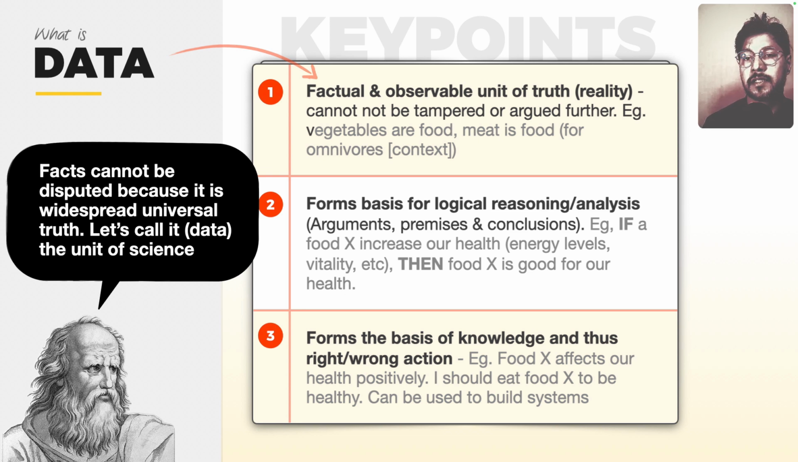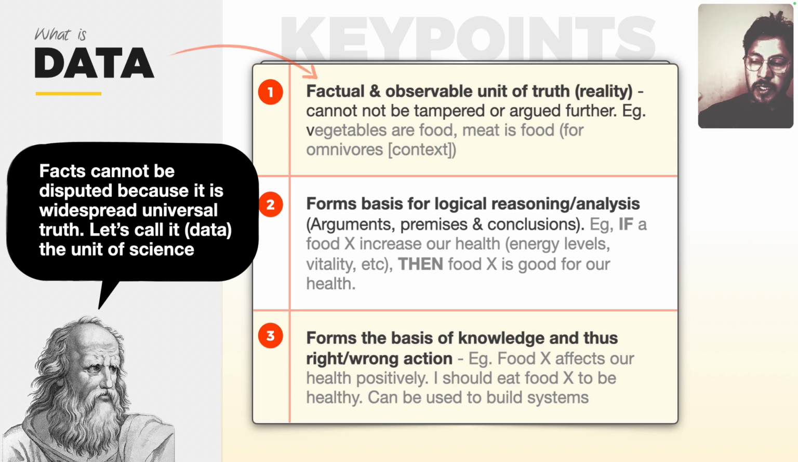The unit of science. Without data, there is no science. And what is science? Science is basically the pursuit of truth. It's not just based on data. Science is, with that true data, you take the right action. That's what science is about. It's not about any data. It's not about false data.